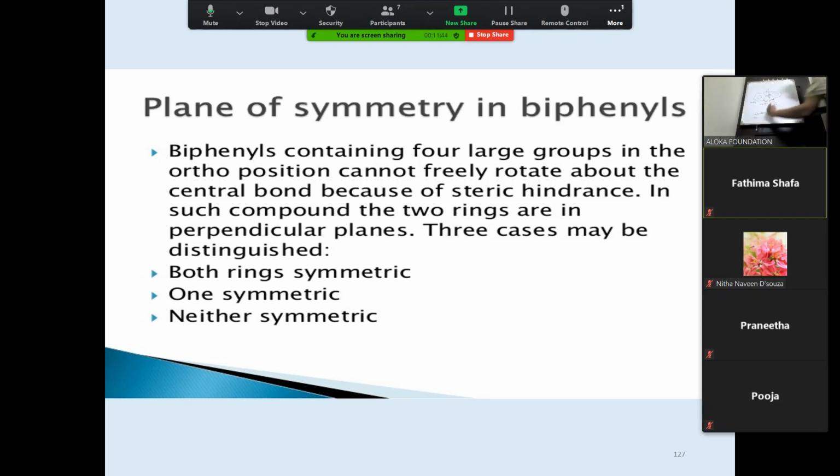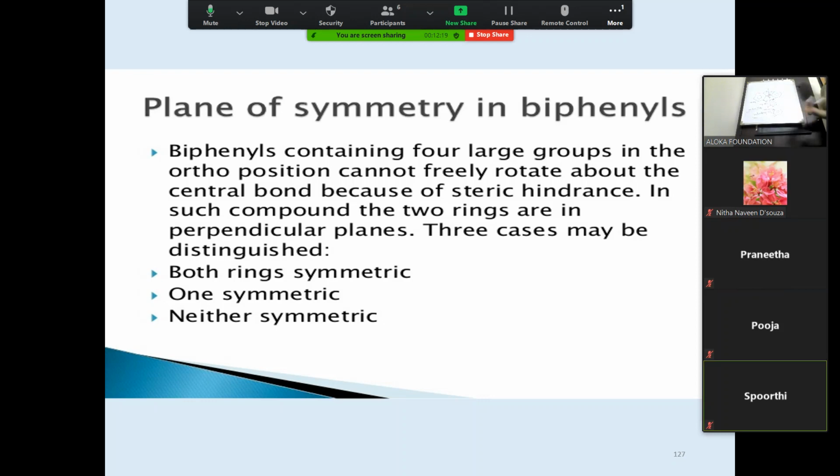This pivotal bond will always be perpendicular. That's why biaryls with bulky hindered groups are not planar. They are not coplanar. They are perpendicular to each other. Because of the steric hindrance, they cannot be close to each other, so they will always be perpendicular. This is the actual arrangement in the case of biaryl compounds with bulky substitutions at the ortho position.